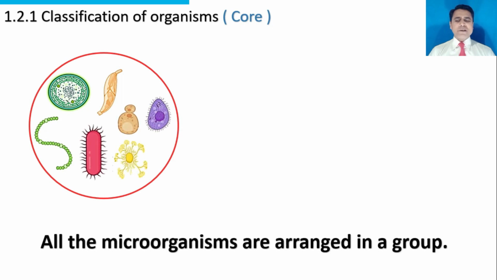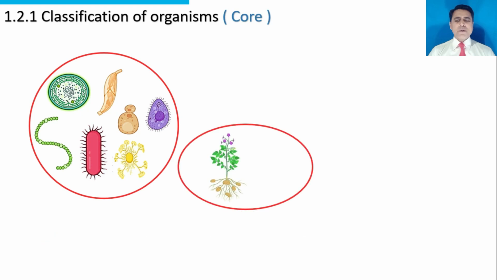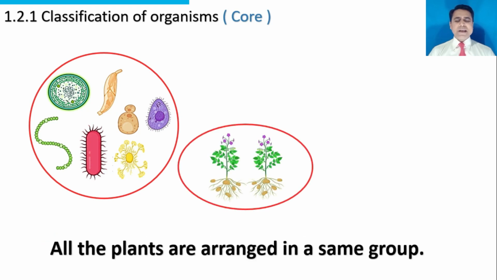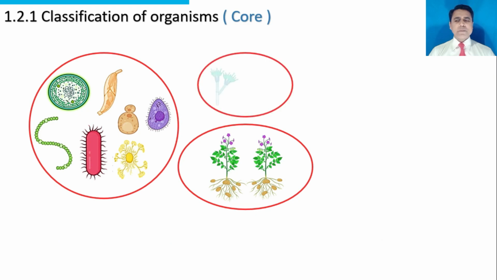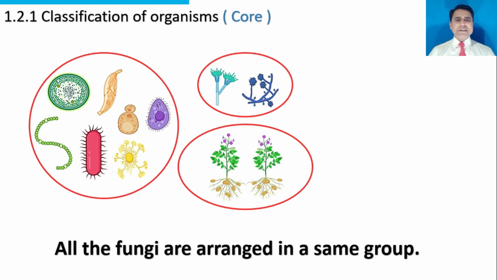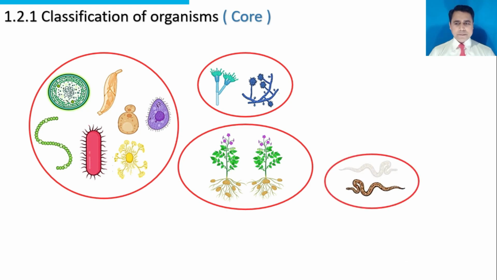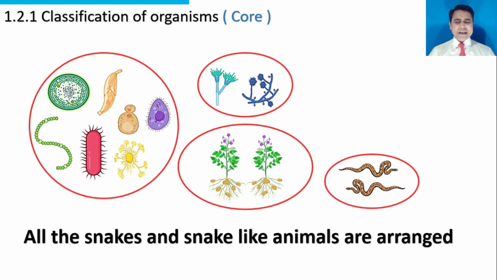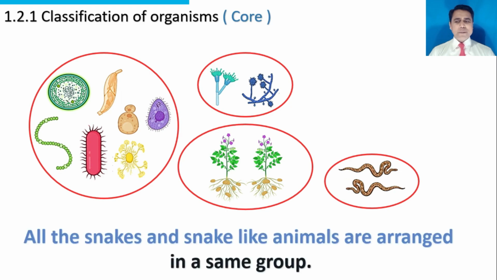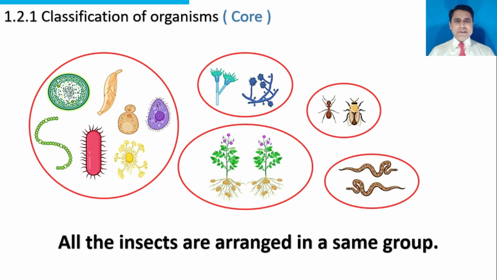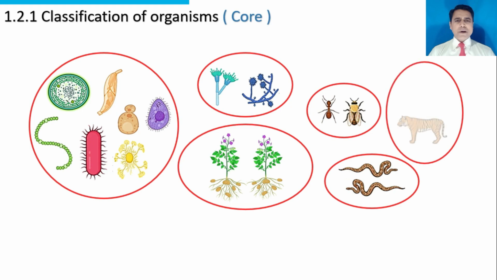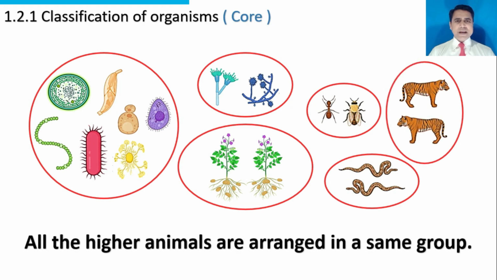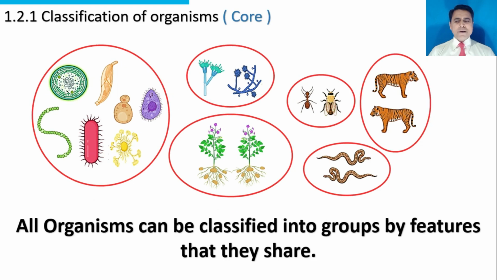All the microorganisms are arranged in a group. All the plants are arranged in a same group. All the fungi are arranged in a same group. All the snakes and snake-like animals, the reptiles, are arranged in a same group. All the insects are arranged in a same group. All the higher animals are arranged in a same group. All the organisms can be classified into groups by features that they share.